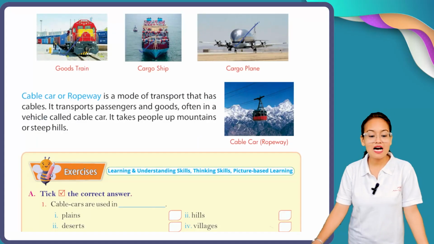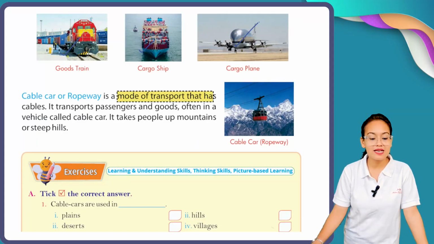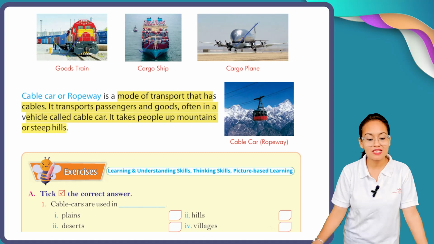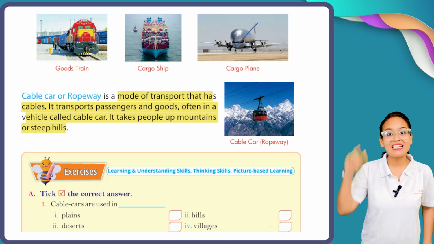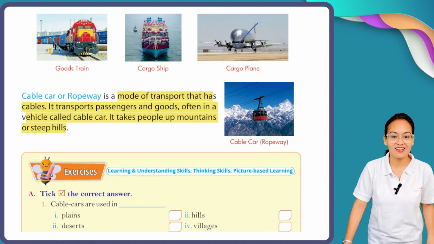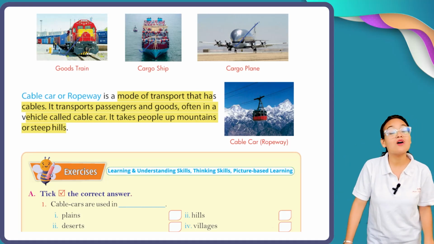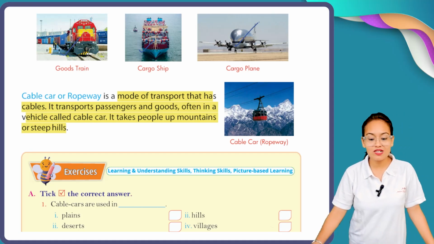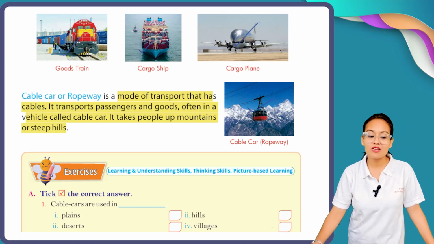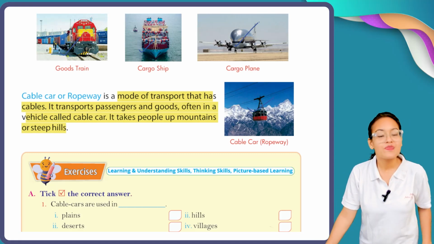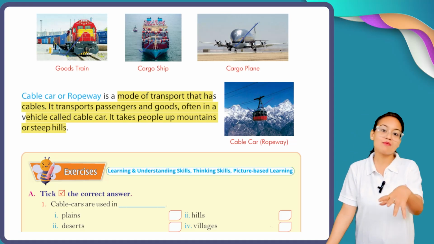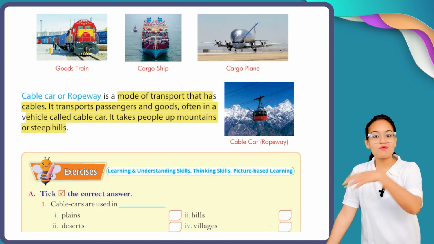Okay, a cable car or ropeway is a mode of transport that has cables. It transports passengers and goods, often in the vehicle called a cable car. It takes people up mountains or steep hills. And you know what, my dear children, there is another mode of transportation in hilly areas or mountain areas. They are called cable car or ropeway. You can see here, this is your cable car and ropeway. It is the most famous means of transport in hilly areas like Uttarakhand and Himachal Pradesh. Okay, they have cables, and in that cable car, people are transported from one place to another.